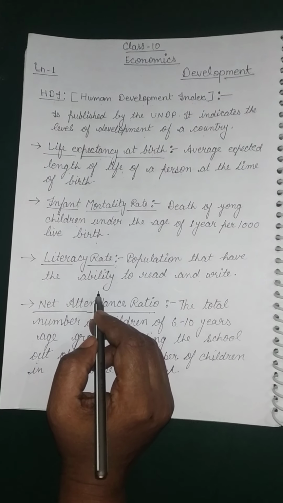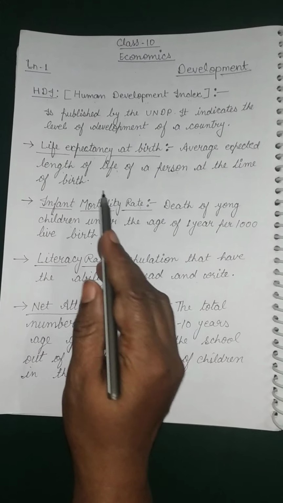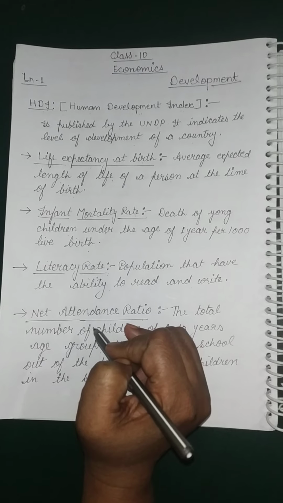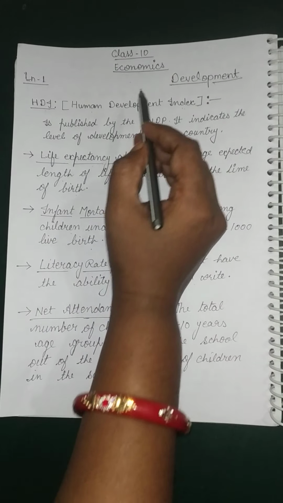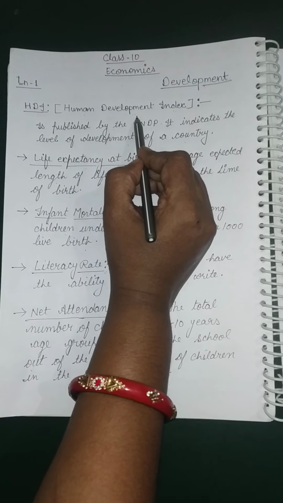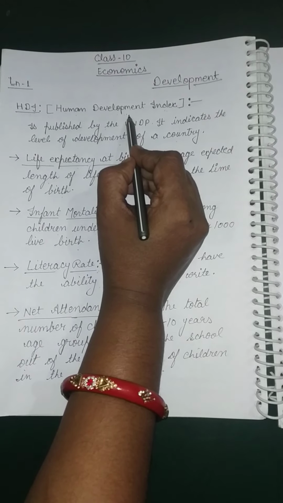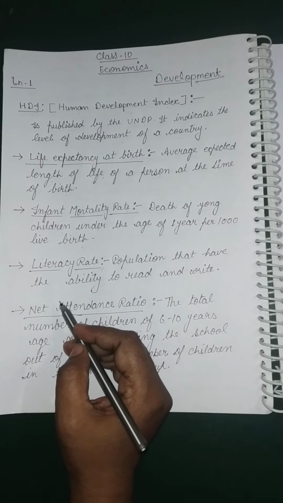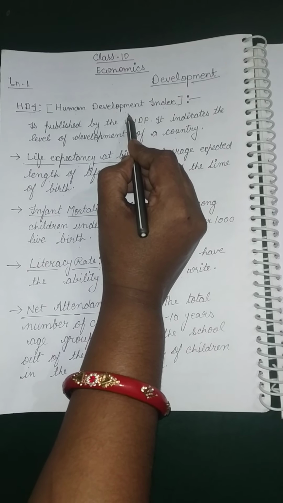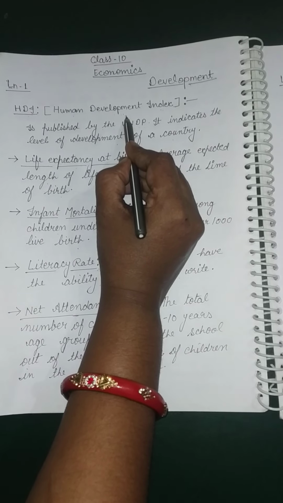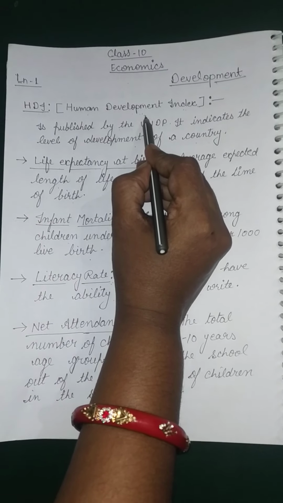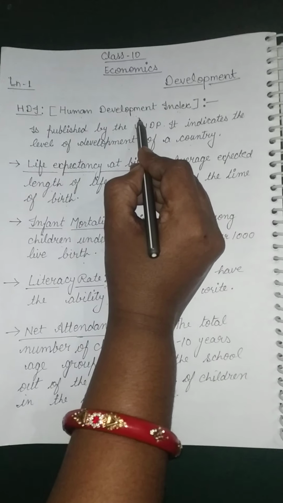With the help of these topics we have discussed, we know that the Human Development Index, or HDI, measures different countries and provides data for developed and developing countries. It uses different indicators: health status, education status, and per capita income.